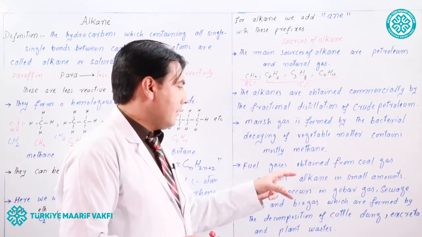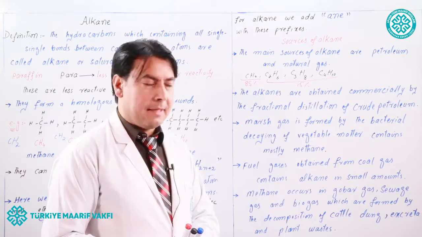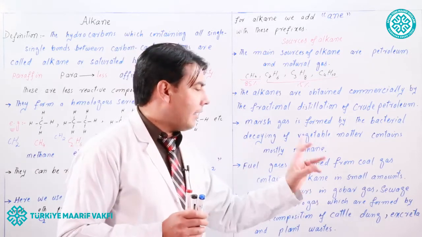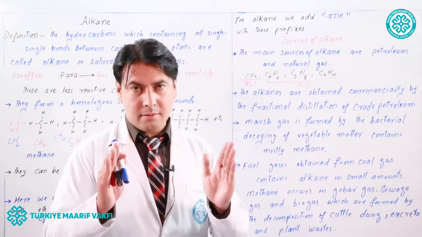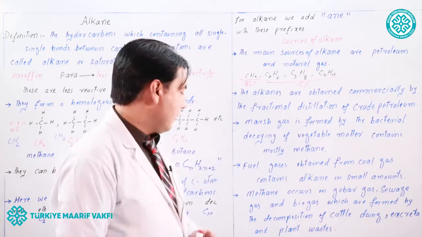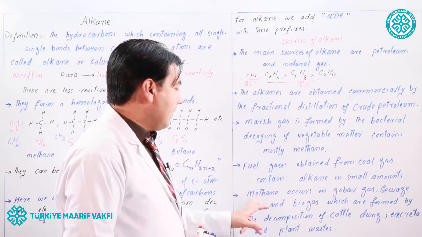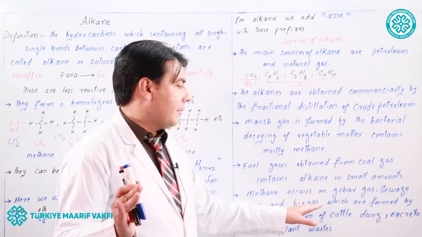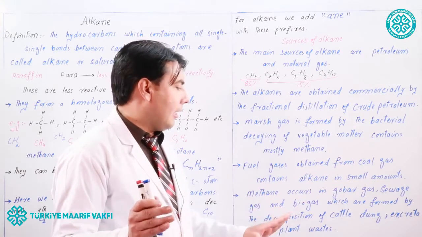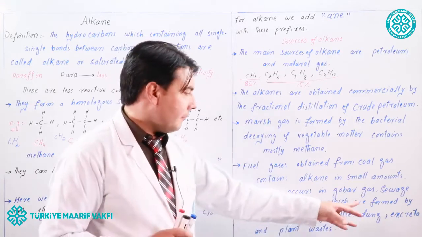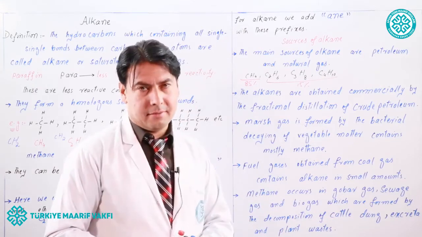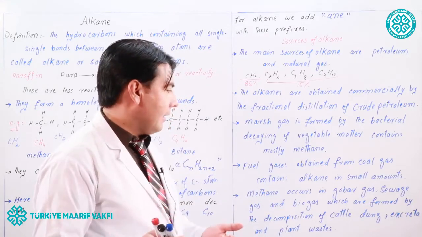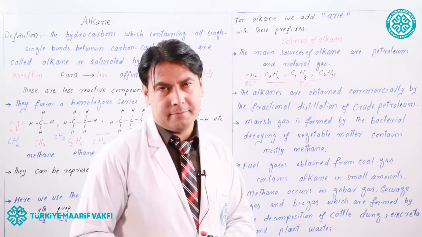Similarly, fuel gases can be obtained from coal gas, which contains alkane in a small amount. And methane occurs in gobar gas, sewage gas, and biogas, which are formed by the decomposition of cattle dung, excreta, and plant waste. From these materials, methane gas can also be obtained.